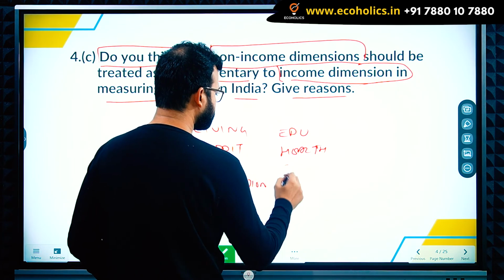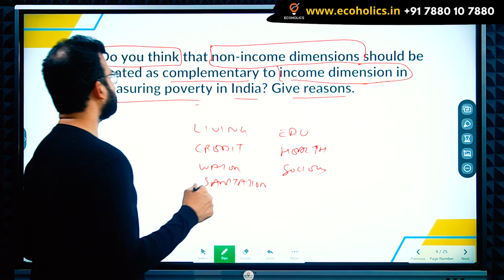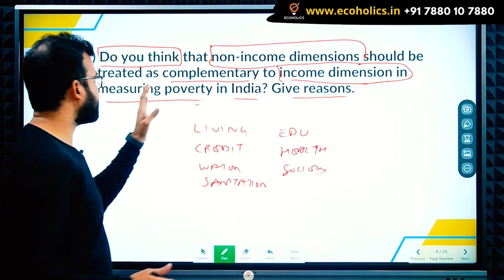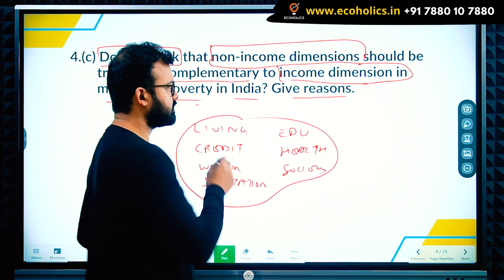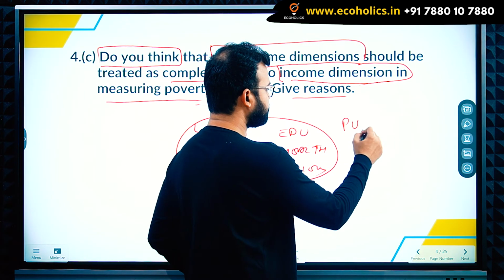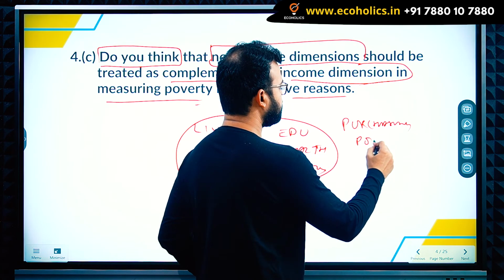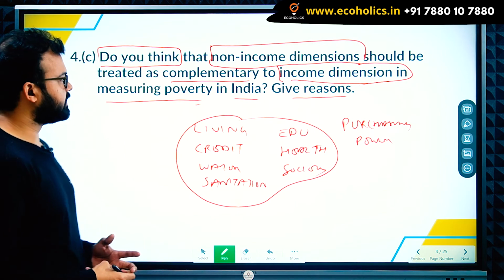then society. Obviously the answer is yes, non-income dimensions should be treated as complementary, because whatever you do with these, you require income, that is, purchasing power. Purchasing power is the most important income dimension when measuring poverty or the poverty line in India.